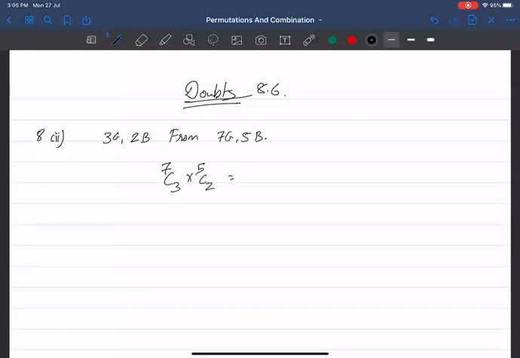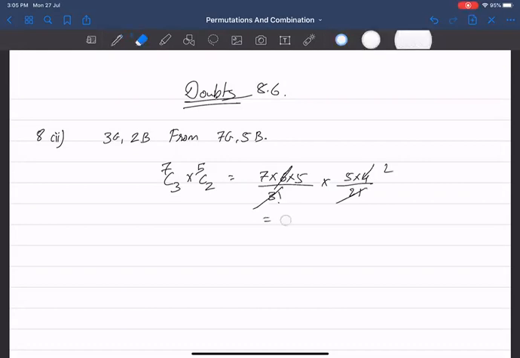Let's do the math. 7 into 6 into 5 divided by 3 factorial, multiplied by 5 into 4 divided by 2 factorial. That gets cancelled. So this will be 70, no, this should be 350 should be the answer. It's 325.